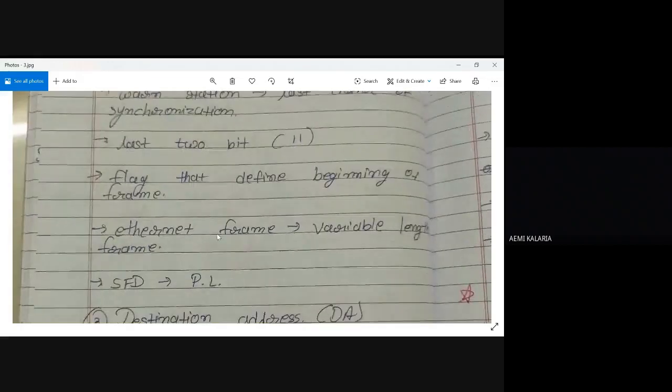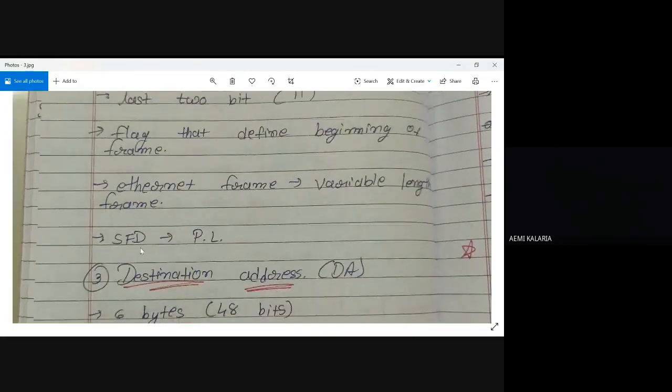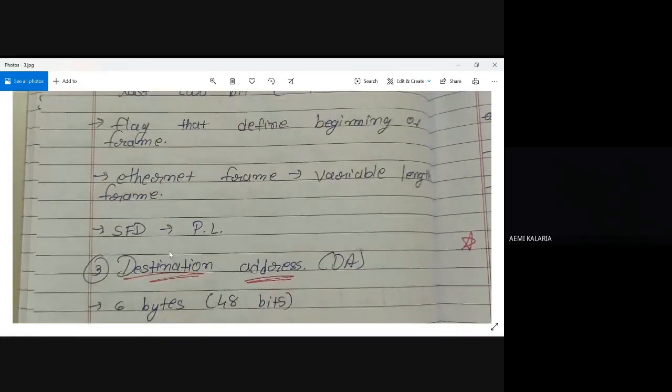Now, what is an Ethernet frame? It is a variable length frame, right? So that's why this kind of flag and preamble is more useful. Whenever the receiver is receiving something, at that time the receiver has to know that okay, last 2 bits 1 1 means that from the next bit onward, whatever is there is our destination address. Now SFD also works on the physical layer. I already discussed that preamble and SFD both work on the physical layer.